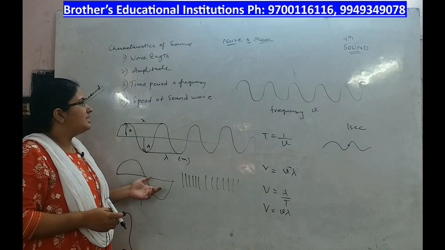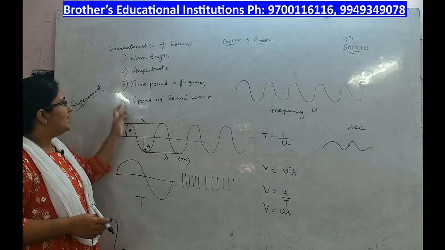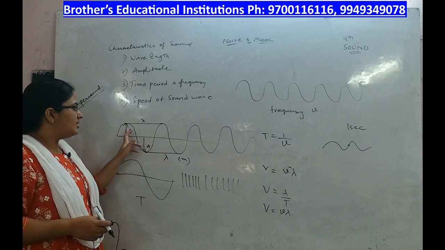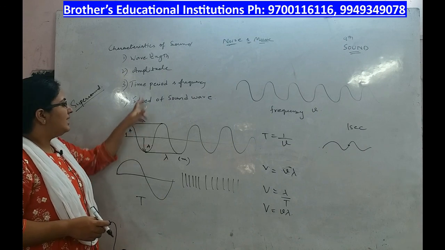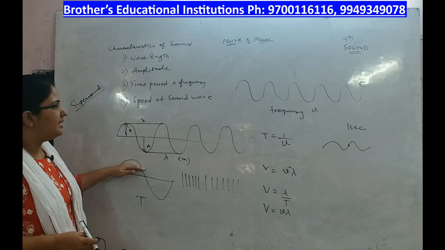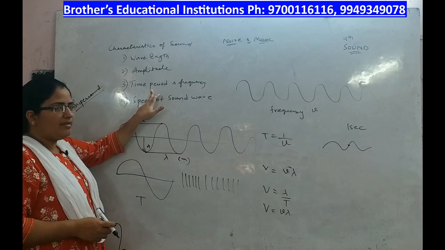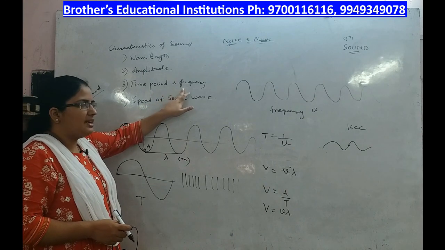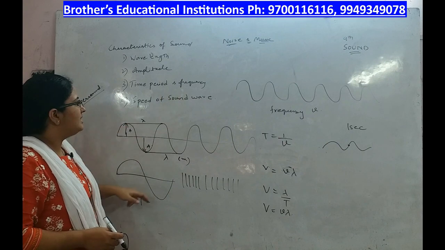So today we have discussed the 4 characteristics of sound wave. I shall repeat once again. First one is wavelength. Wavelength means distance between any two similar points of successive crests or successive troughs. It is denoted by the letter lambda. Next, amplitude. It is the maximum displacement from the mean position. Time period and frequency. Time period is the time taken to cover one wave. Frequency is the number of waves generated in 1 second of time.